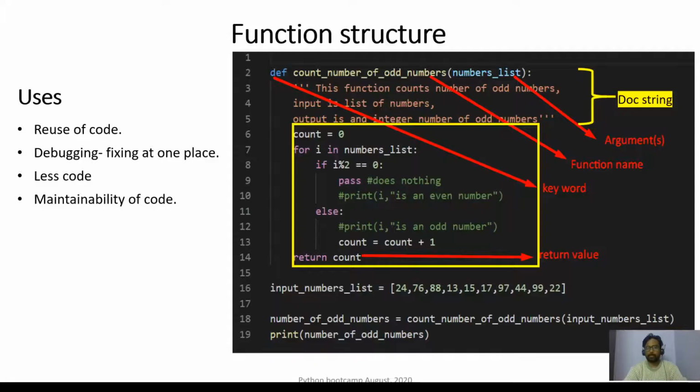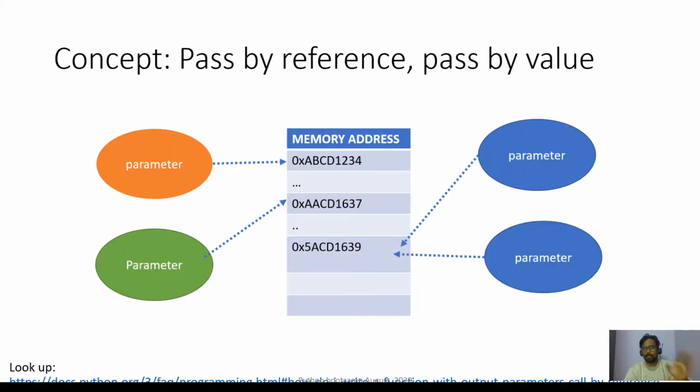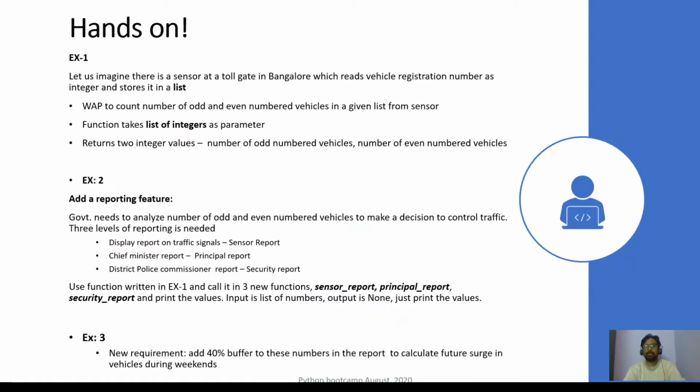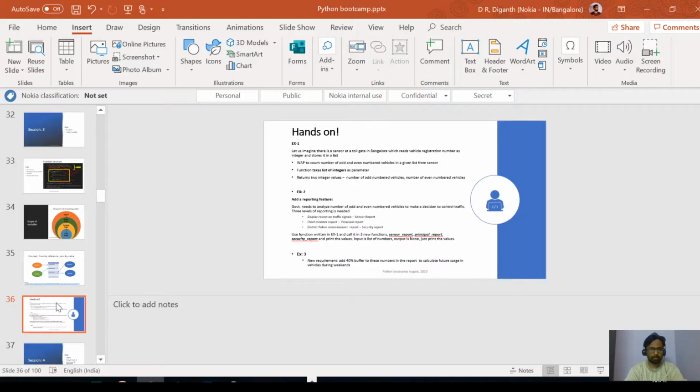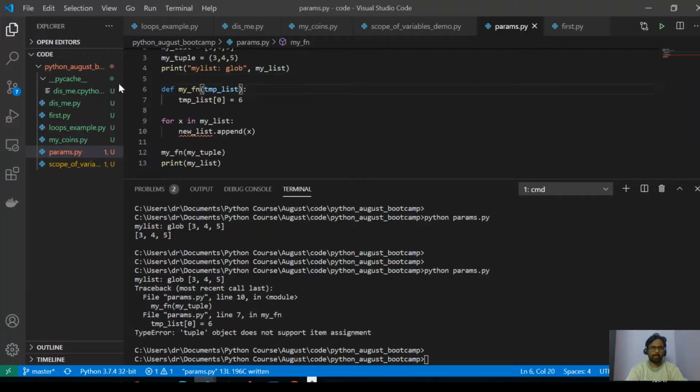So that is about today's class, and once you start using this, you will face these problems: scope of variables, pass by reference, and pass by value, and then you can ask me how to get rid of those problems. Okay, so that is about it. That's all I had. I hope it was an easy to understand session. I wanted to spend more time on code, on the terminal. So make a folder and start writing code.